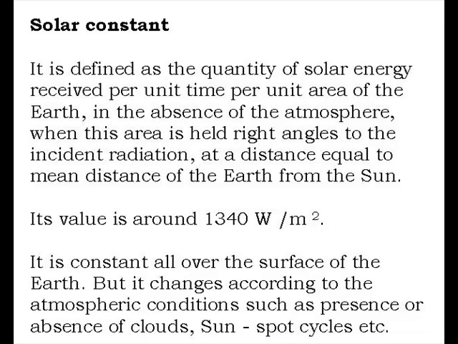It is defined because one should know how much energy we receive per square meter area from the sun. Fortunately, it is constant all over the surface of the earth, but it changes according to atmospheric conditions such as presence or absence of clouds, sunspot cycles, etc. Otherwise, the value is more or less constant.